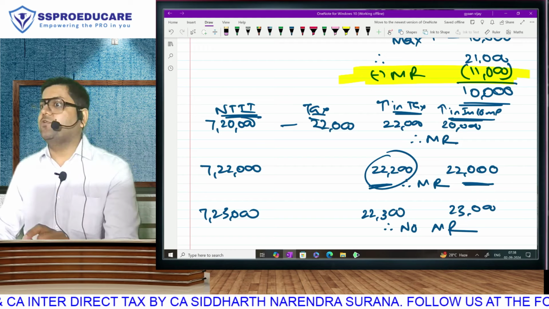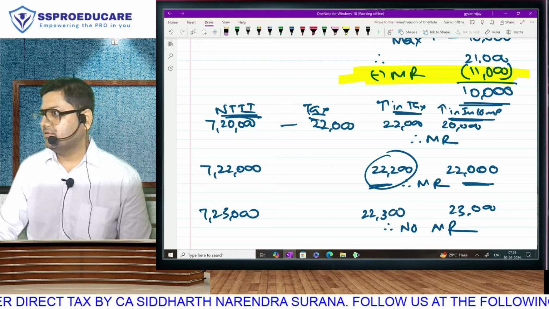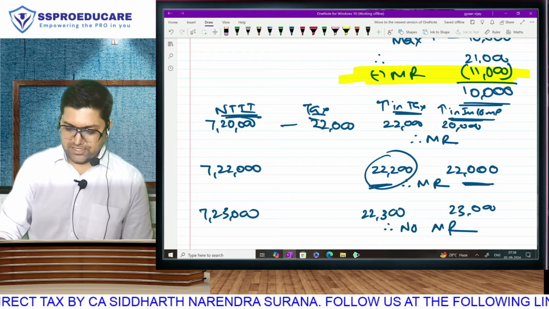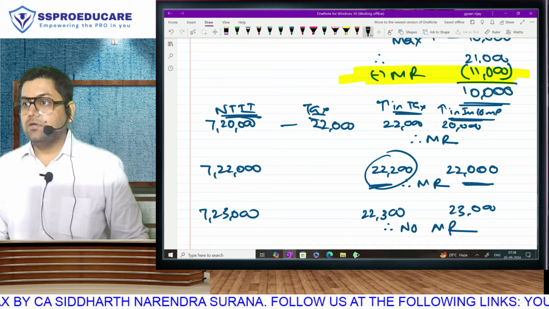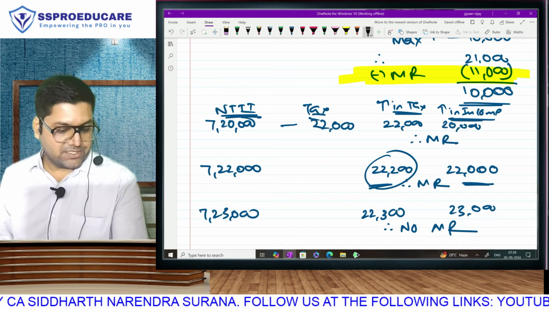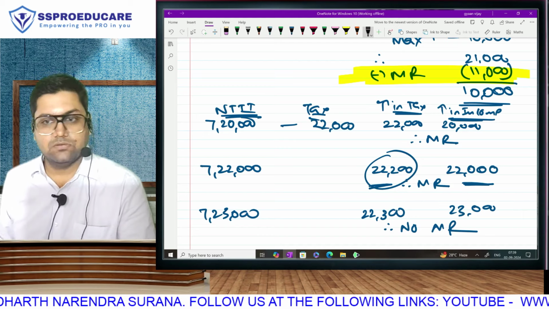The loss of the new regime is crores of rupees. Please understand that. The new taxation regime is possibly the biggest scam of the taxation in independent India. I am saying this truly.